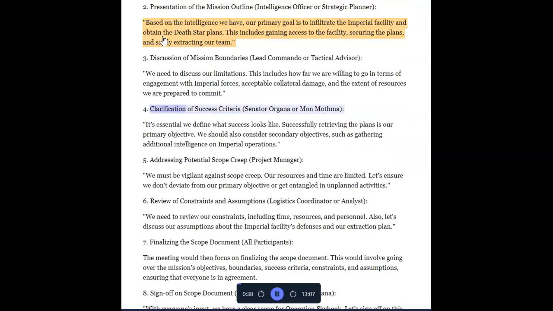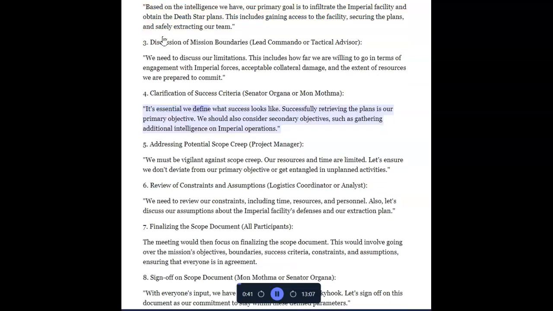4. Clarification of success criteria, Senator Organa or Mon Mothma. It's essential we define what success looks like. Successfully retrieving the plans is our primary objective. We should also consider secondary objectives, such as gathering additional intelligence on Imperial operations.